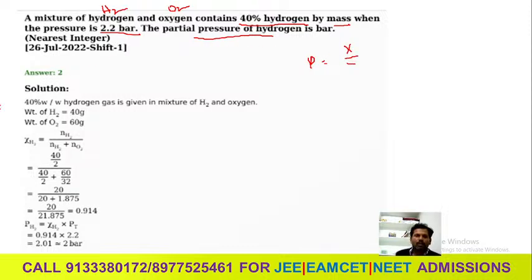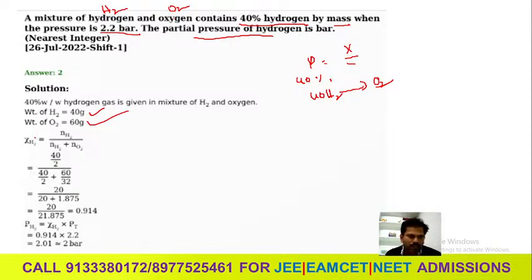Okay, so let's see. 40% weight by hydrogen gas is given, that means H2 is 40 grams, so out of 100 grams oxygen is 60 grams, you know that. That means if 40 is hydrogen, remaining is how much? Oxygen. Only two gases in this question, so you can answer this one.